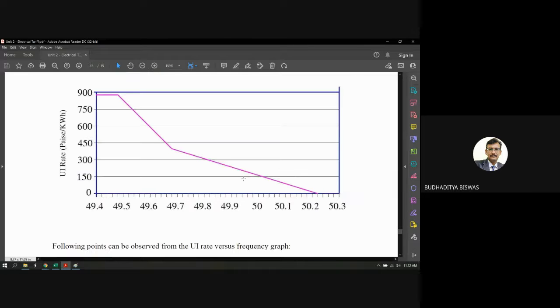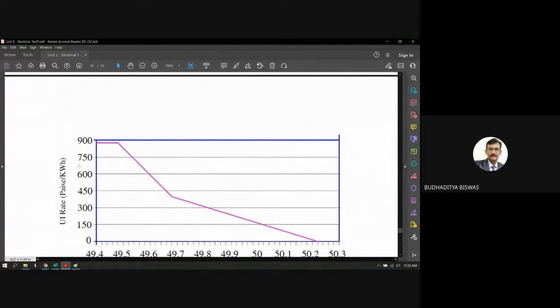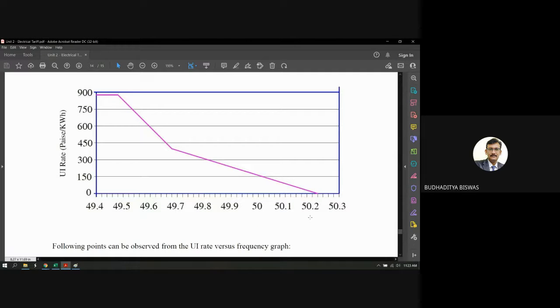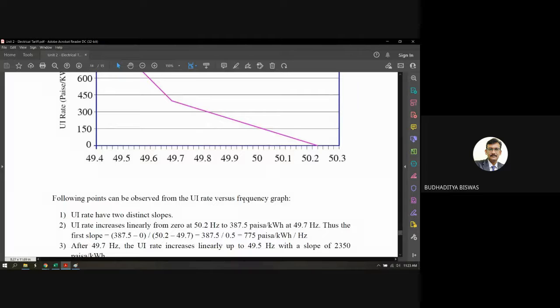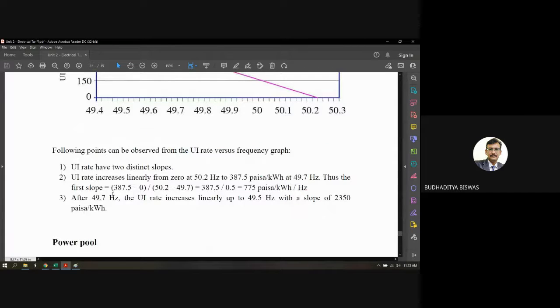And there is a graph, and we need to understand what it shows. This is the UI rate, the unscheduled interchange rate, and this is the frequency. The following points can be observed from the UI rate versus frequency graph. The UI rate has two distinct slopes. One is this one, another is this one. So now come to the first slope.